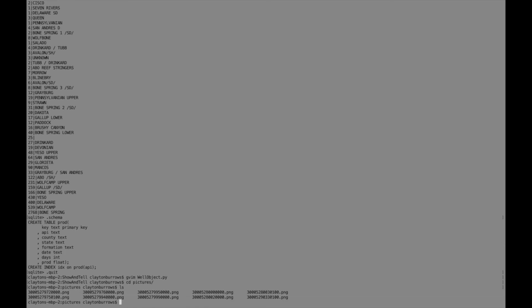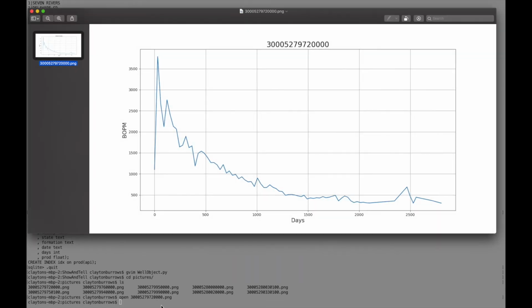We change to, navigate to that directory, and let's open up some pictures. And so this is public. Again, this is public production data from New Mexico. You can get this data from the New Mexico Conservation Division. They have an FTP website and instructions on how to get it from there.